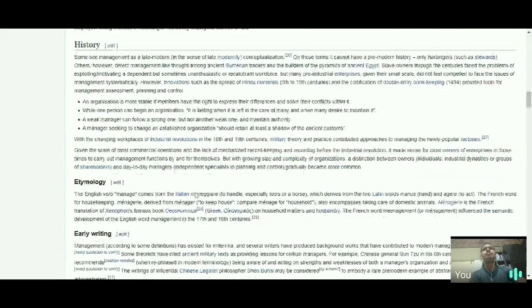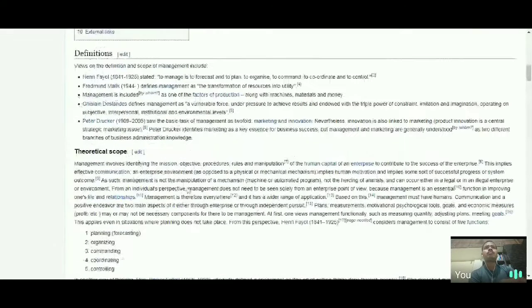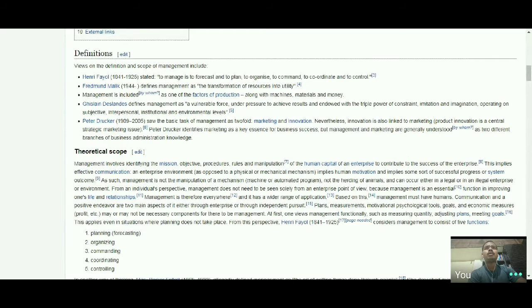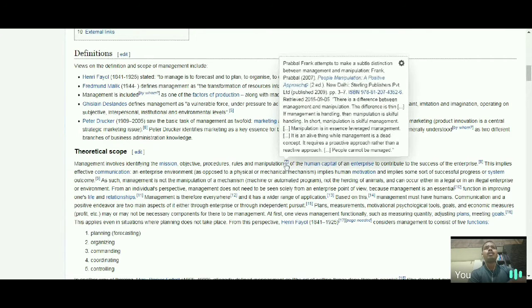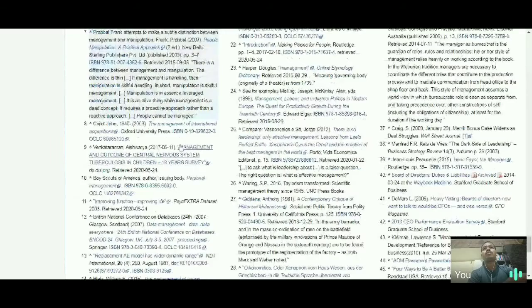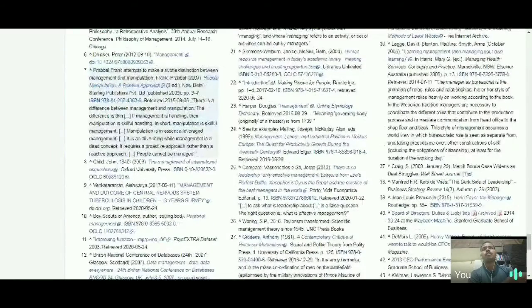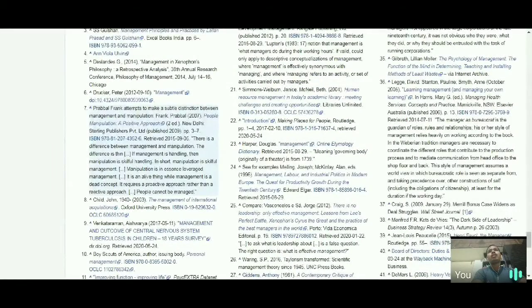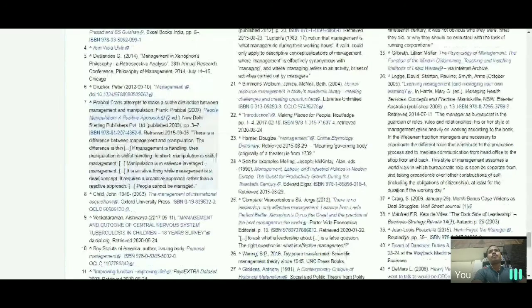So every statement should be accompanied by a reference. For example, here is number 7. You will get the reference for this statement at number 7. This is the reference on which this statement has been based by the person who entered this article. So there are a number of references you can get from here.